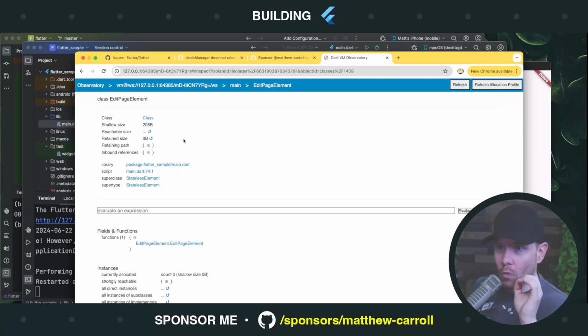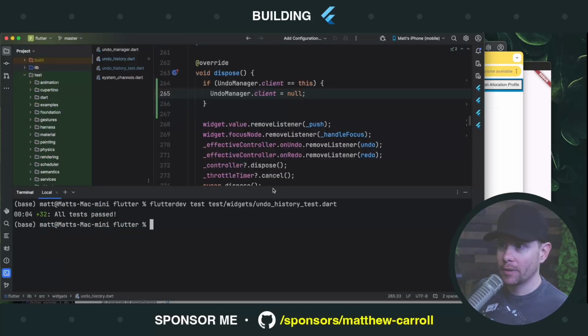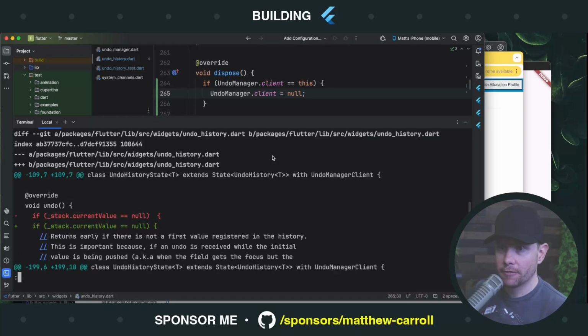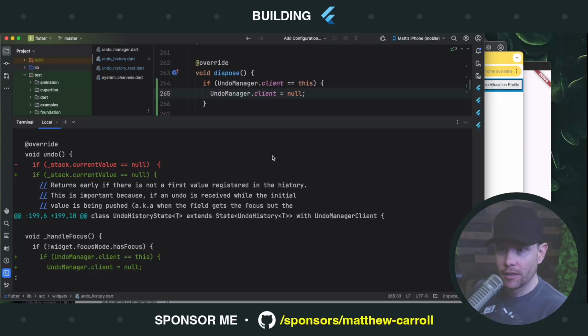But okay, what we just proved is that we solved the memory leak. The retained size is 0. Now we have to try to contribute this. So let's go see what all we actually ended up changing here in the framework. Let's do a git diff. Okay, that change.